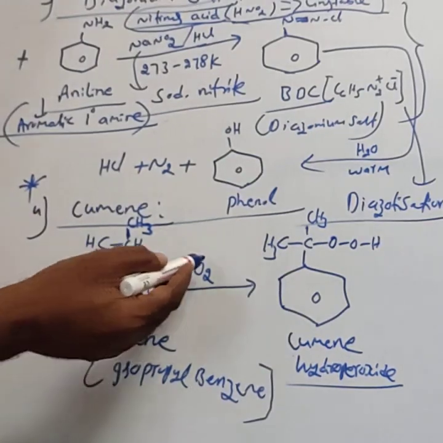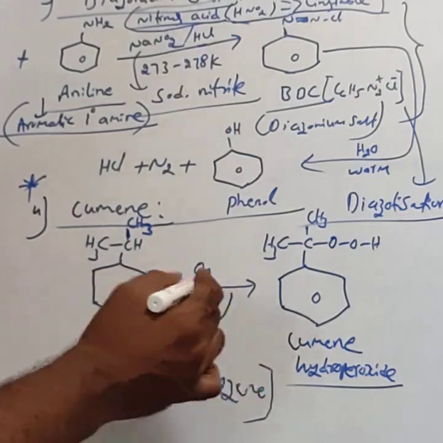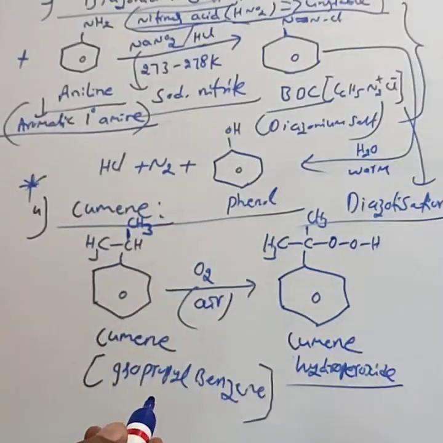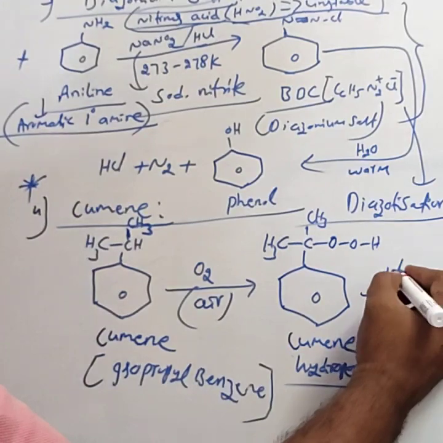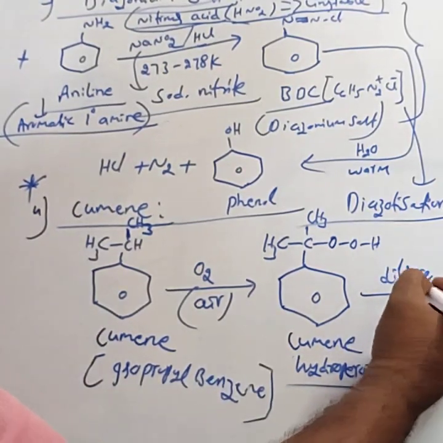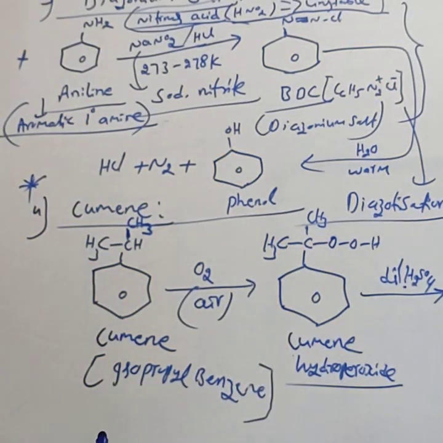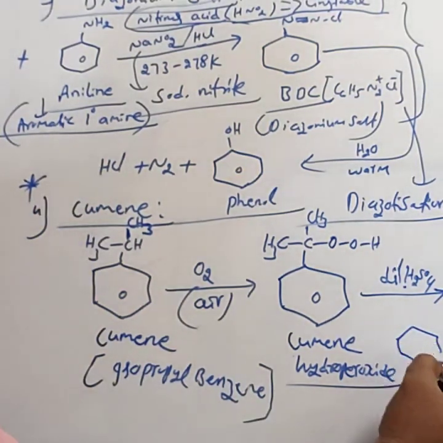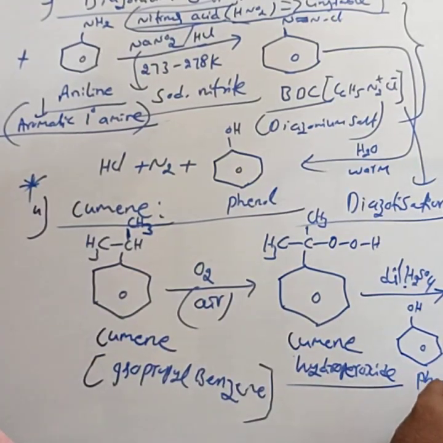To the cumene, air is bubbled through the cumene. Air is nothing but oxygen. Cumene hydroperoxide is formed. That cumene hydroperoxide is then treated with dilute H2SO4. Then we get phenol. The product formed is phenol.